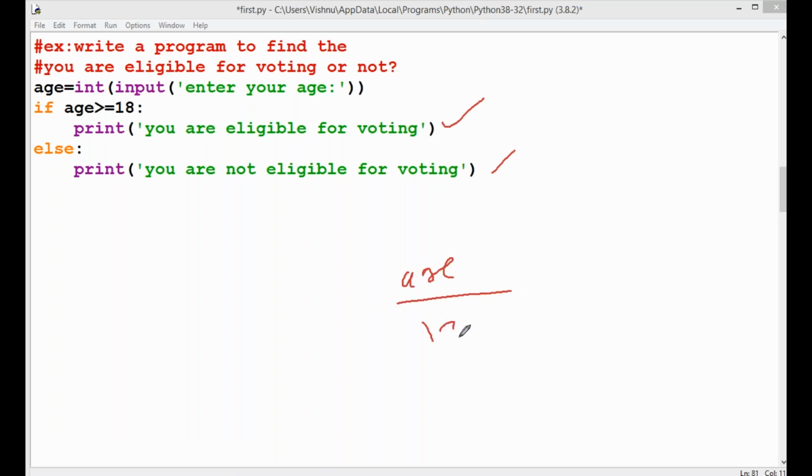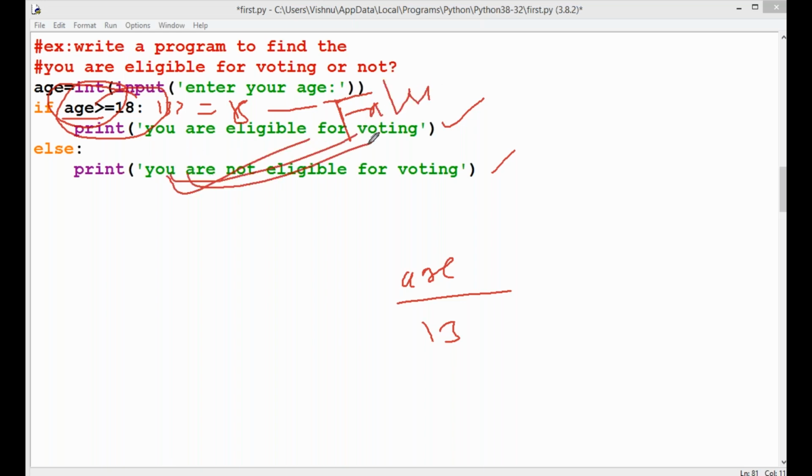Assume that your age is, for example, 13. Now, is 13 greater than or equal to 18? Check this condition. Does this condition return true? No, this condition returns false. Since this condition is false, execute this one: You are not eligible for voting.